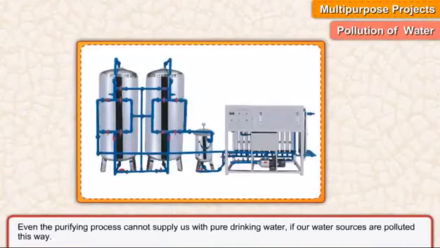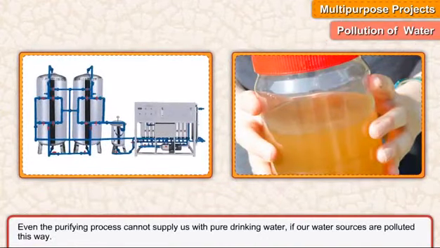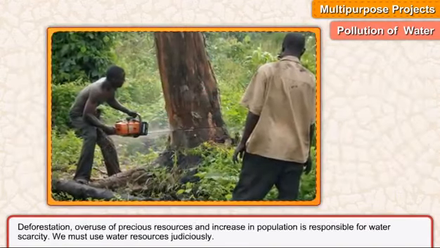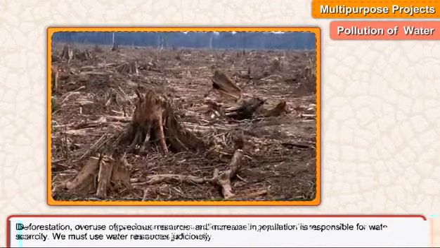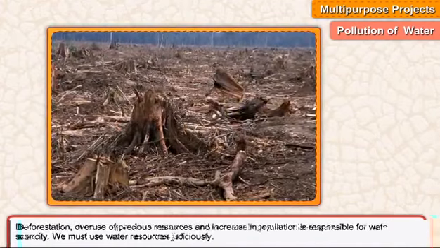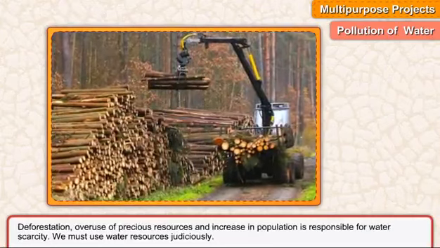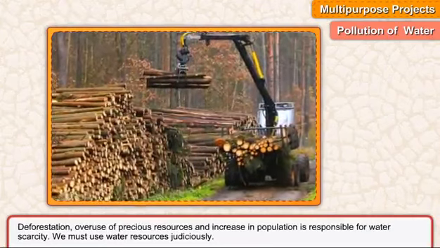Even the purifying process cannot supply us with pure drinking water if our water sources are polluted this way. Deforestation, overuse of precious resources, and increase in population are responsible for water scarcity. We must use water resources judiciously.